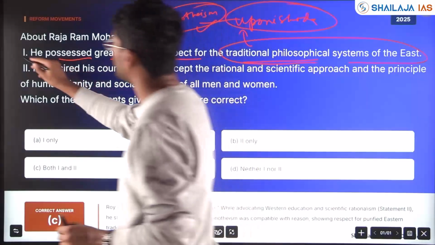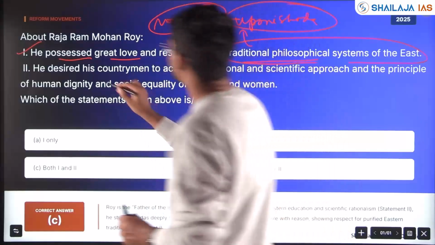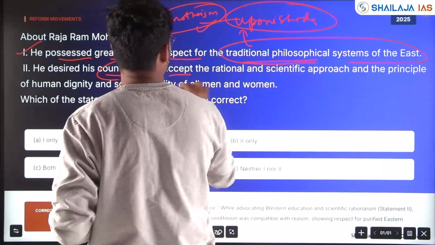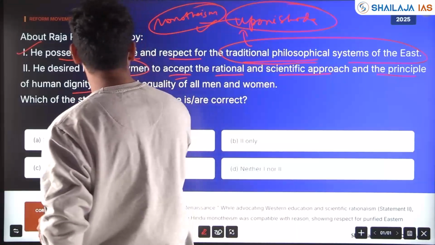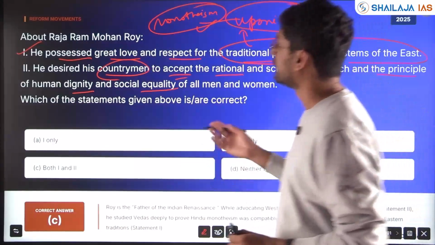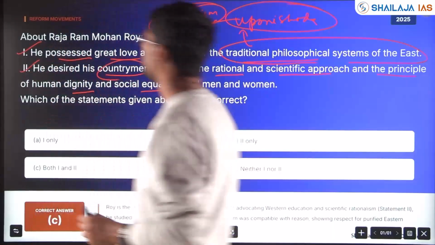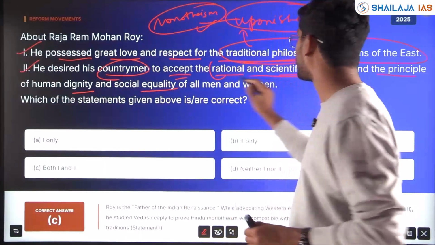If you have studied Raja Ram Mohan Roy, you know that the first statement is correct. Second, he desired his countrymen to accept the rational and scientific approach and the principle of human dignity and social equality of men and women. Obviously, he was a very rational man and he took the scientific approach.